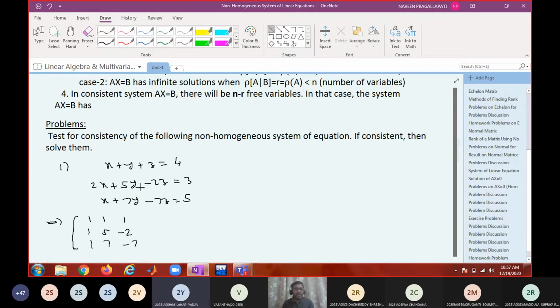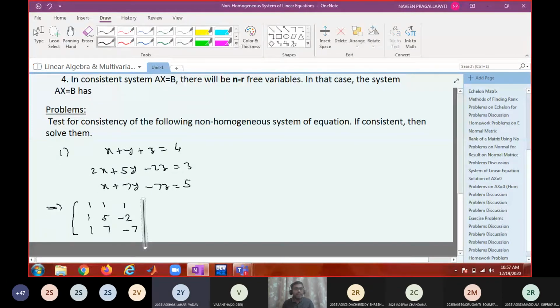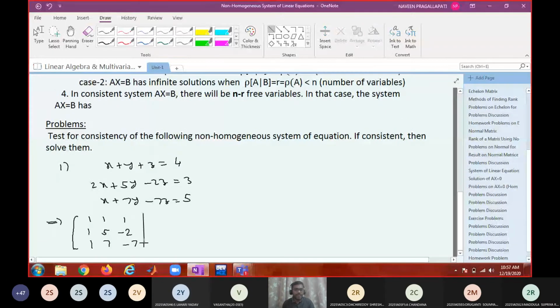Sorry, the second row is 2 5 minus 2, correct. I'll change it. 2 5 minus 2, and this has to be augmented with 4 3 5. Sorry, I'm trying to write down the matrix form.